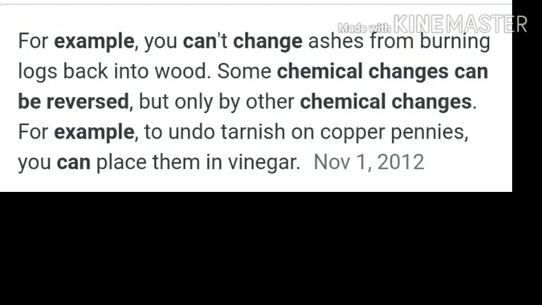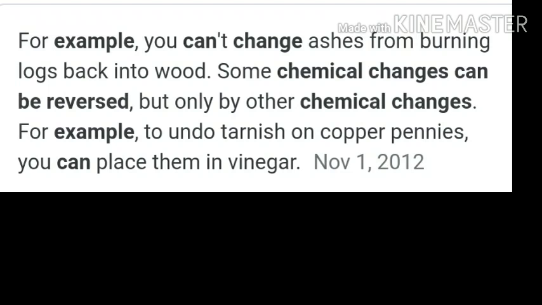Now see, what do we have on the screen? We have an example of chemical change that can be reversed. See, there are a number of chemical reactions in chemistry that can be reversed, and we'll study about it in the higher classes. So I will not discuss it here. For example, at times the copper pennies, those copper coins, get tarnished or discolored, and you can again bring back the color or the shine of that copper simply by placing it in vinegar.